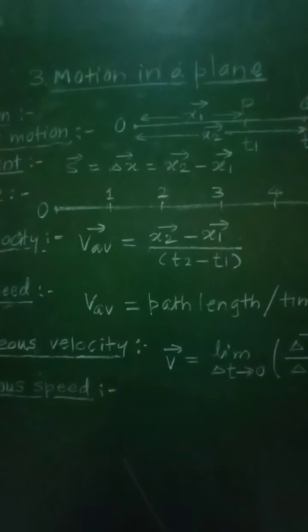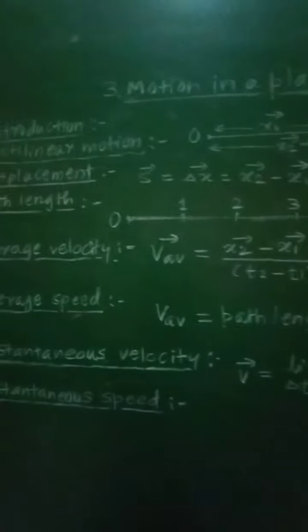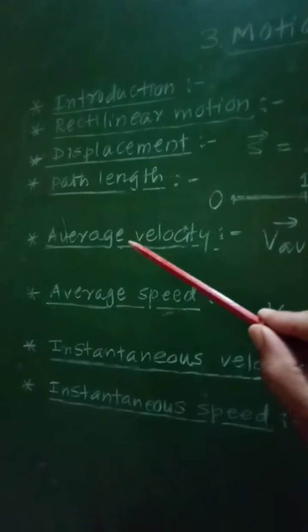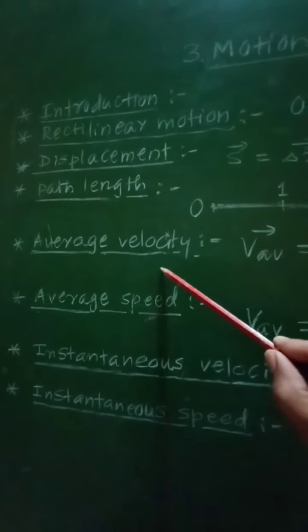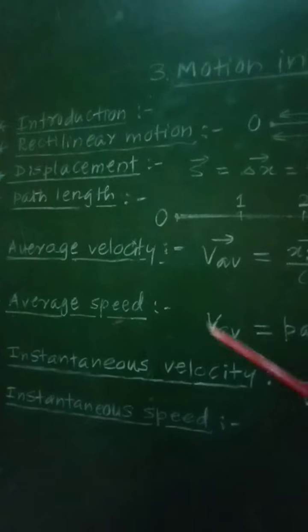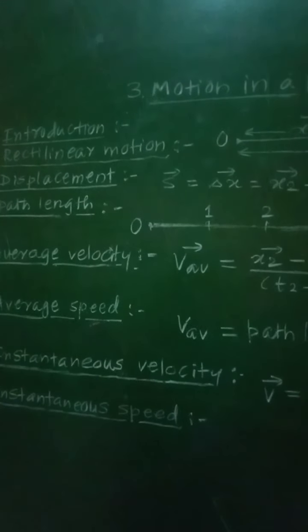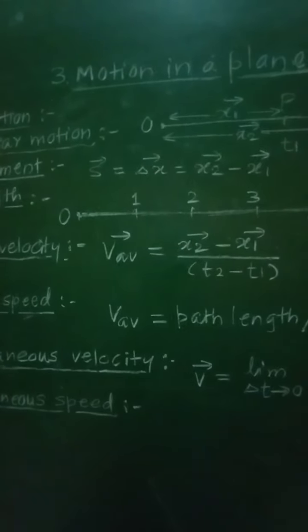And now let us consider the next term, that is average velocity. First of all we will define it.